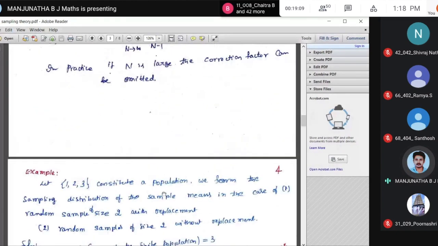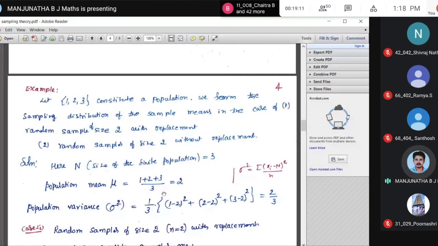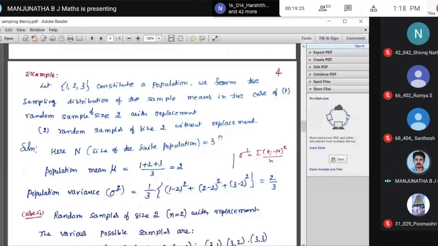Now look at this problem, you will get an idea. Example: let 1, 2, 3 constitute a population. We form the sampling distribution of the sample means in case of a random sample of size 2 with replacement, and a random sample of size 2 without replacement. So this is an illustration problem, I'm not asking anything here.